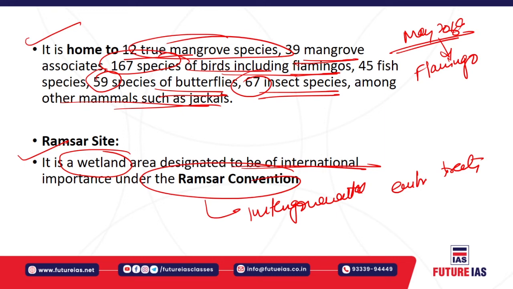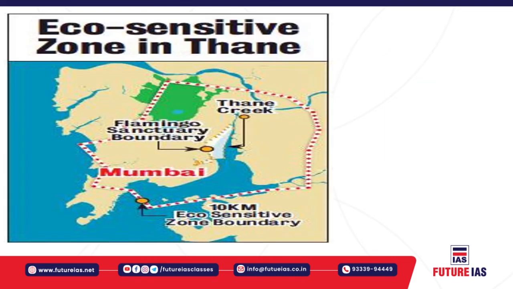It will help in the conservation as well as the wise use of wetlands. There will also be national and international cooperation for the conservation and management of these sites. There will also be a boost to tourism, generation of employment, economic benefits, as well as creation of awareness for the conservation of wetlands, including other wetlands also.